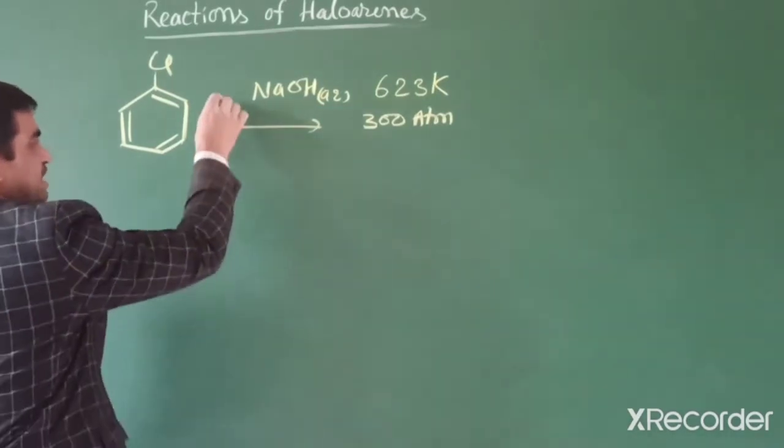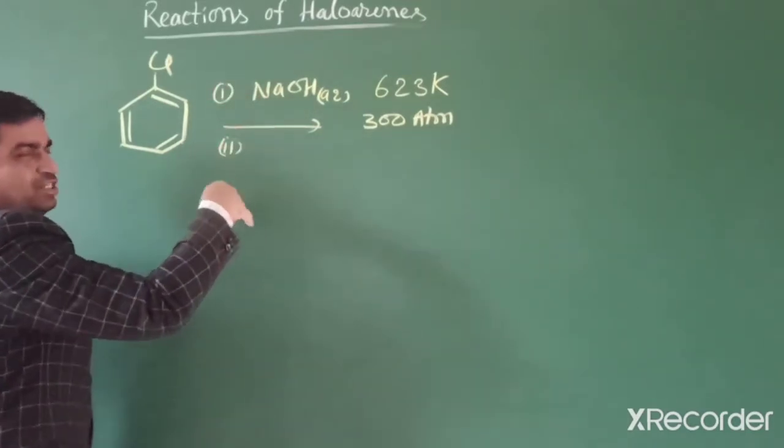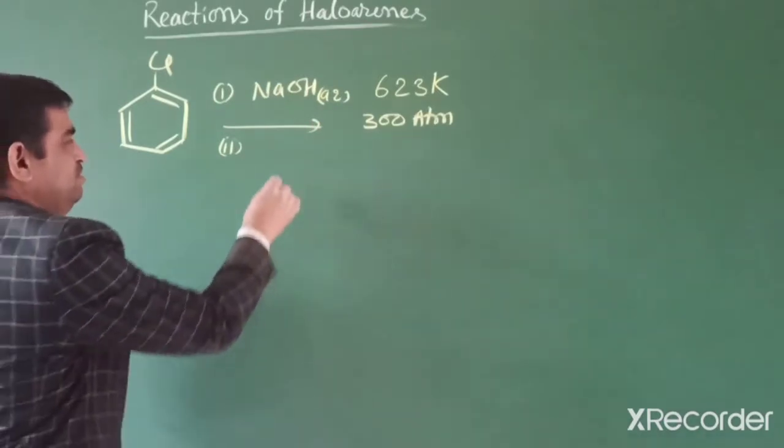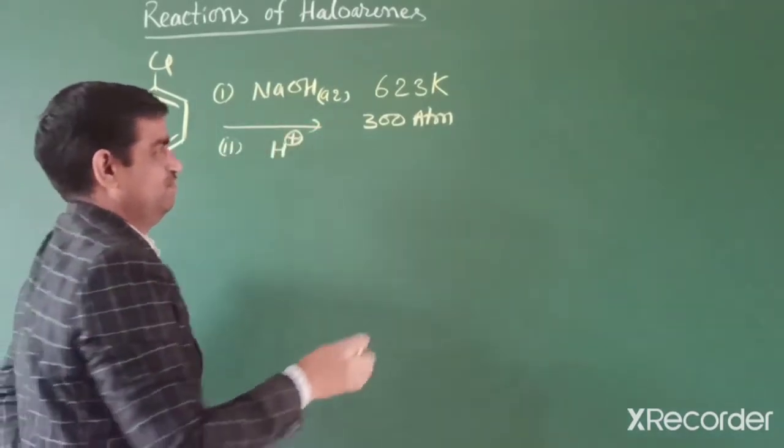In the second step, after acidification, it converts into phenol.